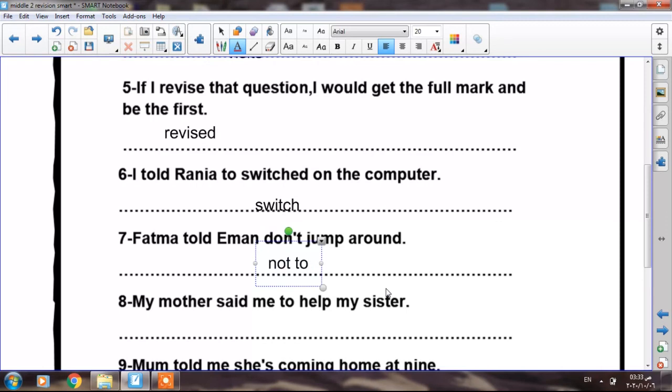Number 8, my mother said me. Can I say said me to help my sister? What is the mistake? Yes, I have to say my mother told me to help my sister.